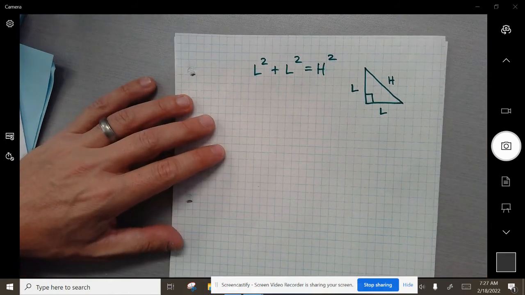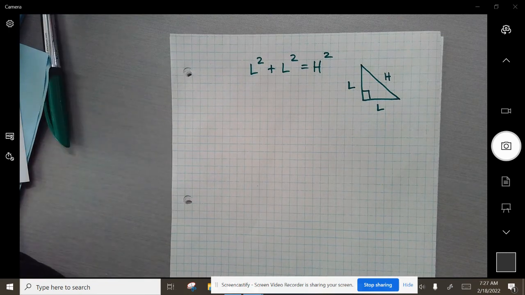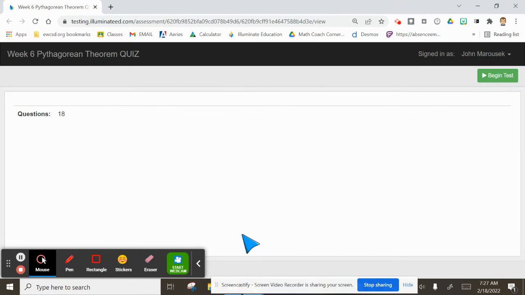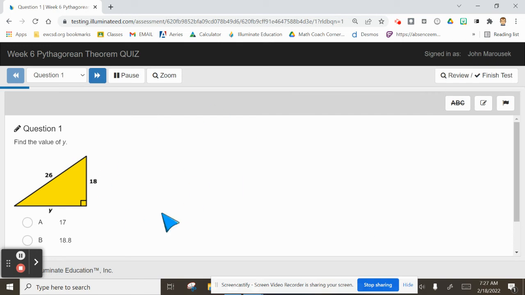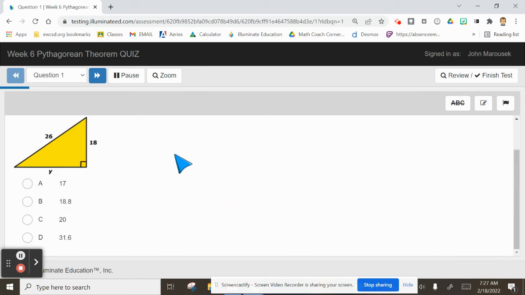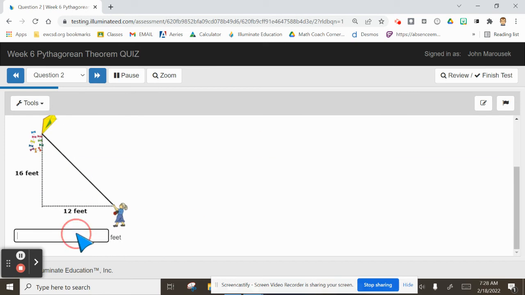All right, let me just give you a sneak peek of how the test is going to look. So this one's a little bit more formal. I say that because when I hit begin test, every question has its own window. Before, you would have all your questions here and then all your answer column on the right. It's not like that, okay? I'm going to just show you pretty straightforward. This is a leg missing, so you would have to subtract. Part of your math would be subtracting. For this one, you actually have to type in a number. Don't type in any letters, just type in the number.